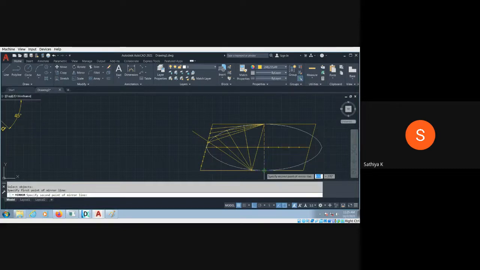Sorry, this is the oblong method. The oblong method, it's not possible to mirror like this. Okay, so you have to mirror something. Mi, enter, and it's off only, you can mirror.